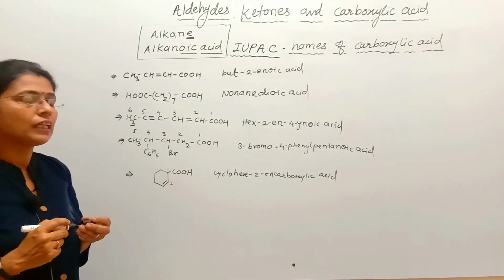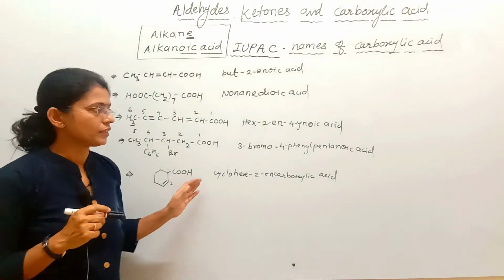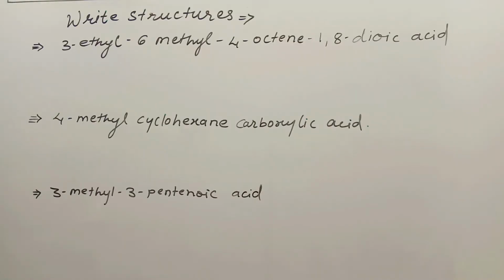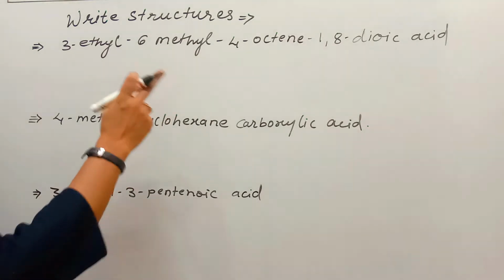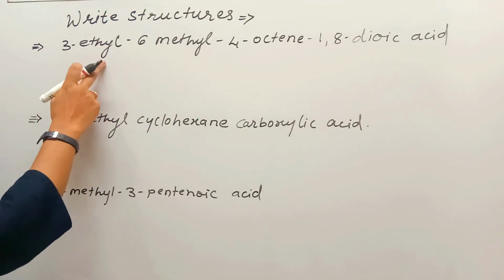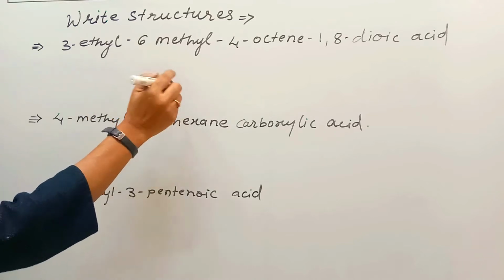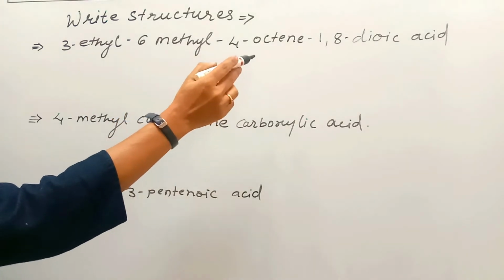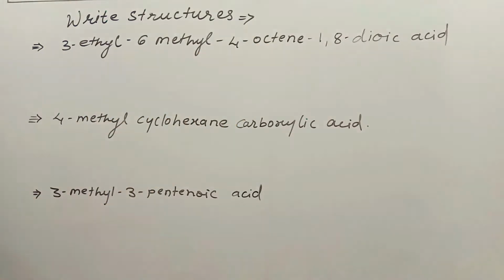Cyclohex-2-ene carboxylic acid. See, if it is asked to write structures from the given IUPAC name, first of all, you must read the name very carefully. See how to draw the structure. The name is 3-ethyl 6-methyl 4-octene 1,8-dioic acid.